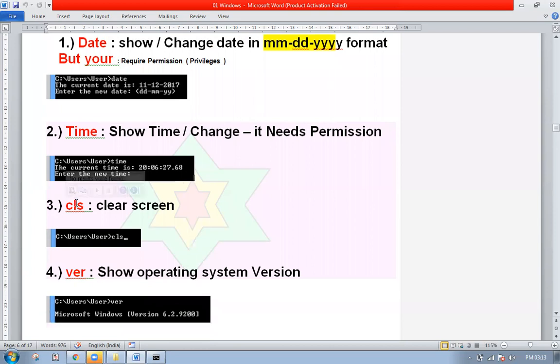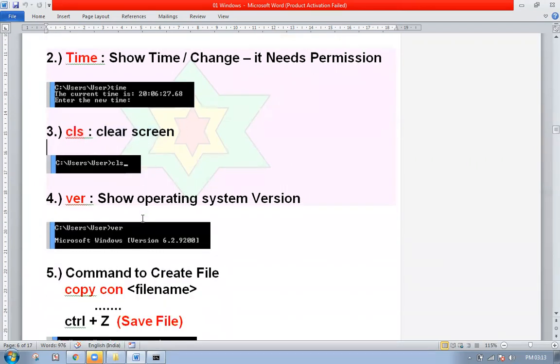Third important command is CLS, that is to clear the screen. Suppose I have typed a lot of things, and to clear that, I'll be using CLS. Next, we'll be using VER, that is the version command. Mostly it will explain what the version is. In this example, we have Microsoft Windows, and the version is 6.2.